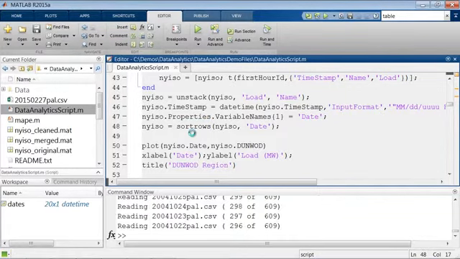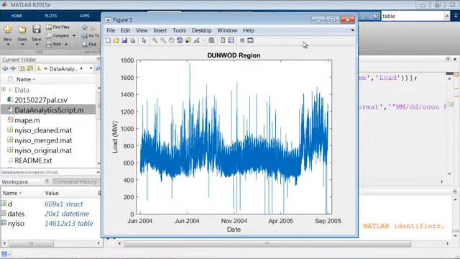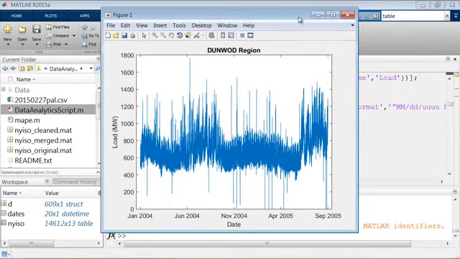But again, notice that reading from one file has no dependency on how I'm going to read from a different file. So as we're reading through our 609 different CSV files here and importing them into MATLAB, we'll do that in parallel with a parfor loop to help us speed up the process, get our analysis done faster. And then at the end, we can bring up a plot of what the results look like. So this again is the Dunwood regions. This is the same one we looked at earlier, but now we're looking at it for about a year and a half instead of a single 24-hour period.